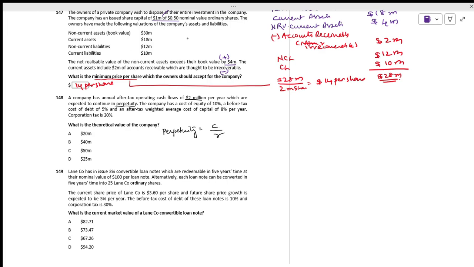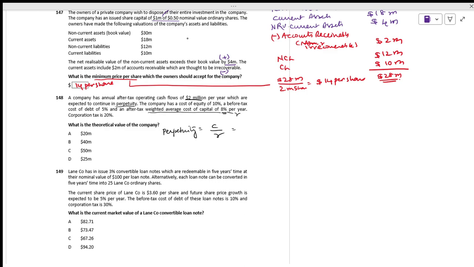The company has a cost of equity of 10%, before-tax cost of debt is 5%, and after-tax weighted average cost of capital is how much? 8%. We don't need all those other things, is it right? We should make it a point that we have to take the weighted average cost of capital. It is otherwise called R.